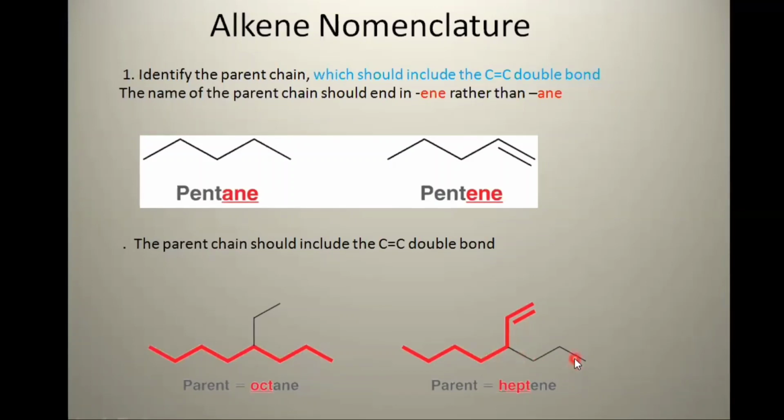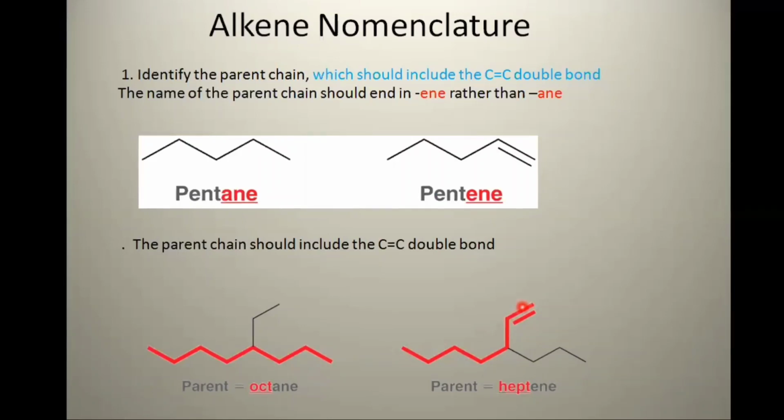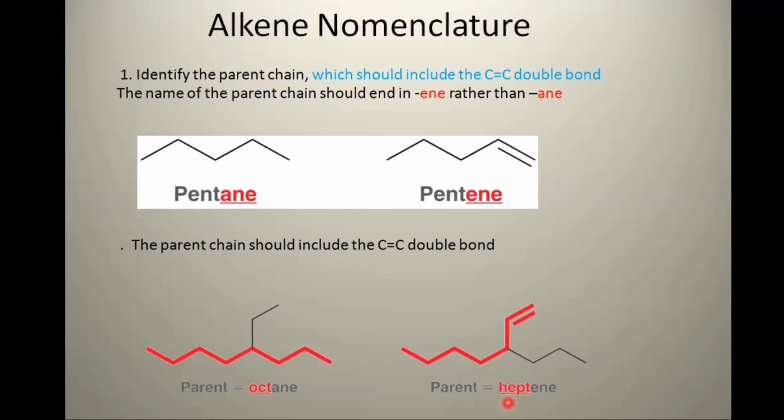Although the longest chain contains 8 carbons, we should include the carbon-carbon double bond in the parent chain. So numbering starts from here, 1, 2, 3, 4, 5, 6, 7. Our longest chain is this one because it contains the double bond. So its parent name would be heptene.